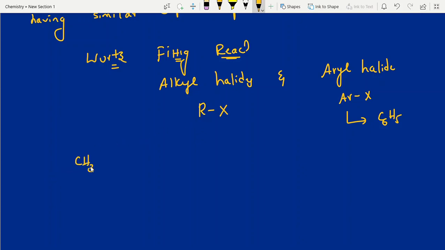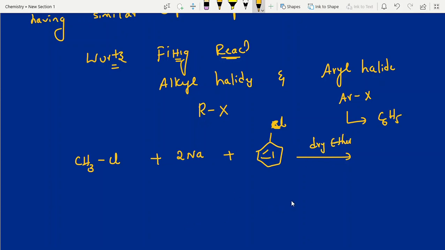Suppose methyl chloride, one example, reacts with the sodium metal. Wurtz reaction means Wurtz-Fittig reaction means sodium metal only, active metal. Most of the students confuse sodium metal and Grignard reagent. Mg means Grignard reagent, sodium metal means Wurtz reaction series. Now ArX is nothing but like chlorobenzene. Here you can take chlorine. That's it, students. Try to write the answer. Whenever active metal is there, we have to maintain dry ether. Sometimes they will mention it like CH3OCH3. This is nothing but ether. So to confuse the student, they will mention both are the same.